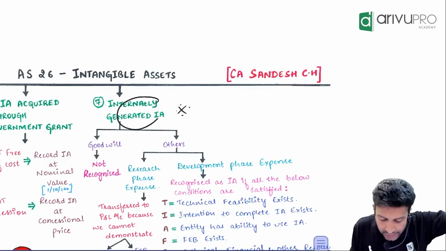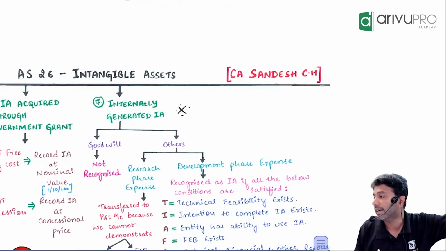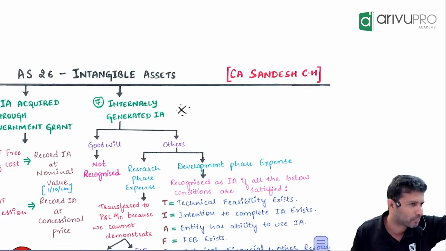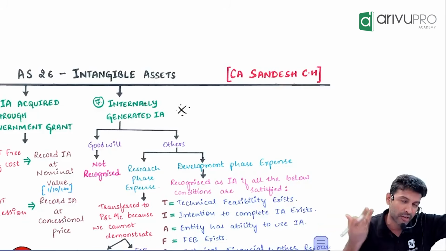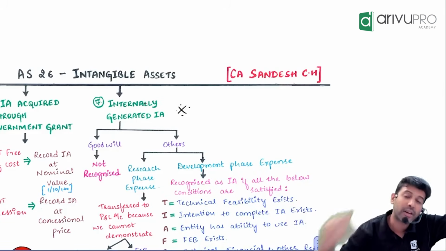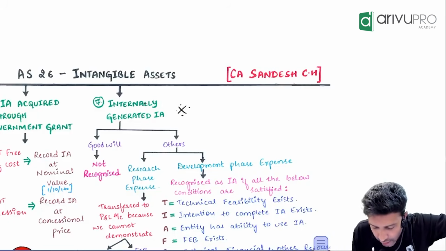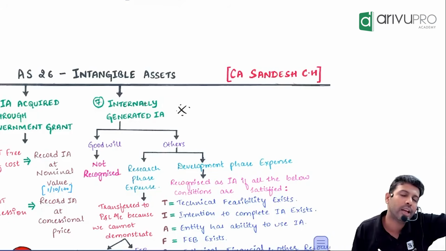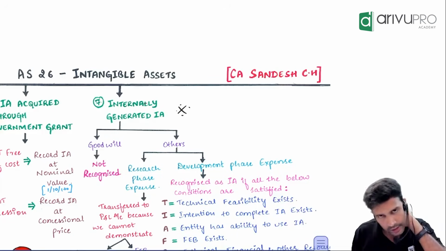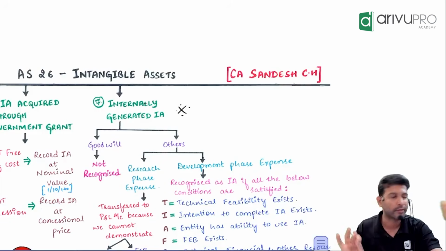Now the concept is internally generated intangible asset. What is this? Sir, we are very creative people, from the Mark Zuckerberg family. So we don't buy intangible assets, we make our own. We don't buy, we rather develop our own intangible asset. That we call internally generated intangible asset. This is the concept. We are not buying it, we are developing it.